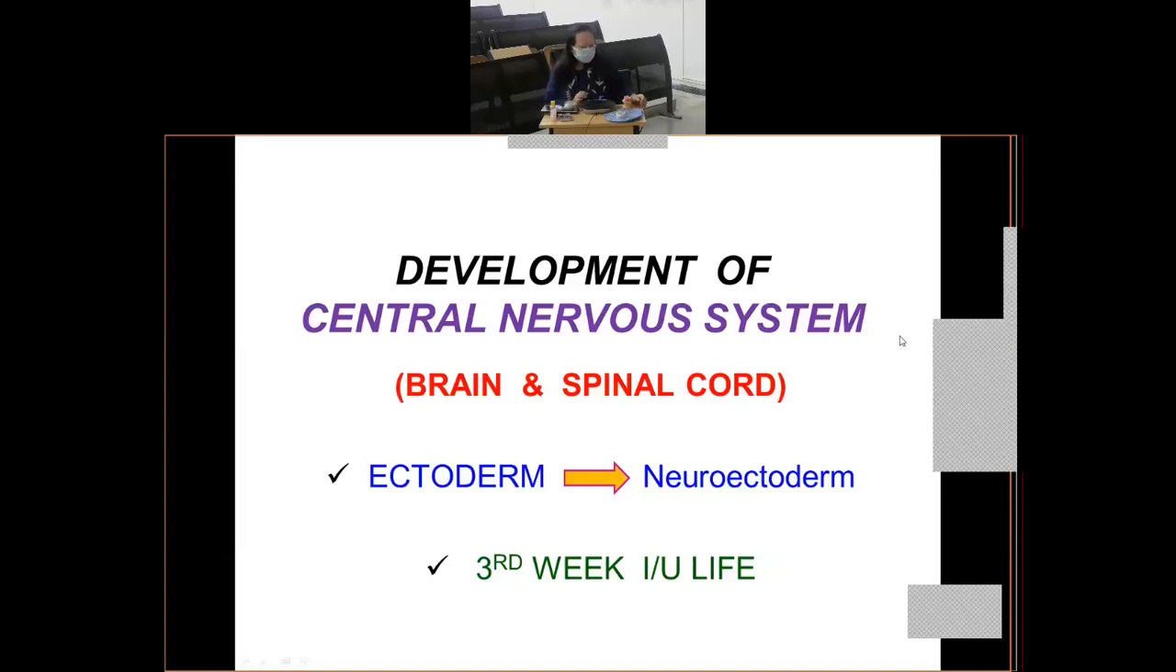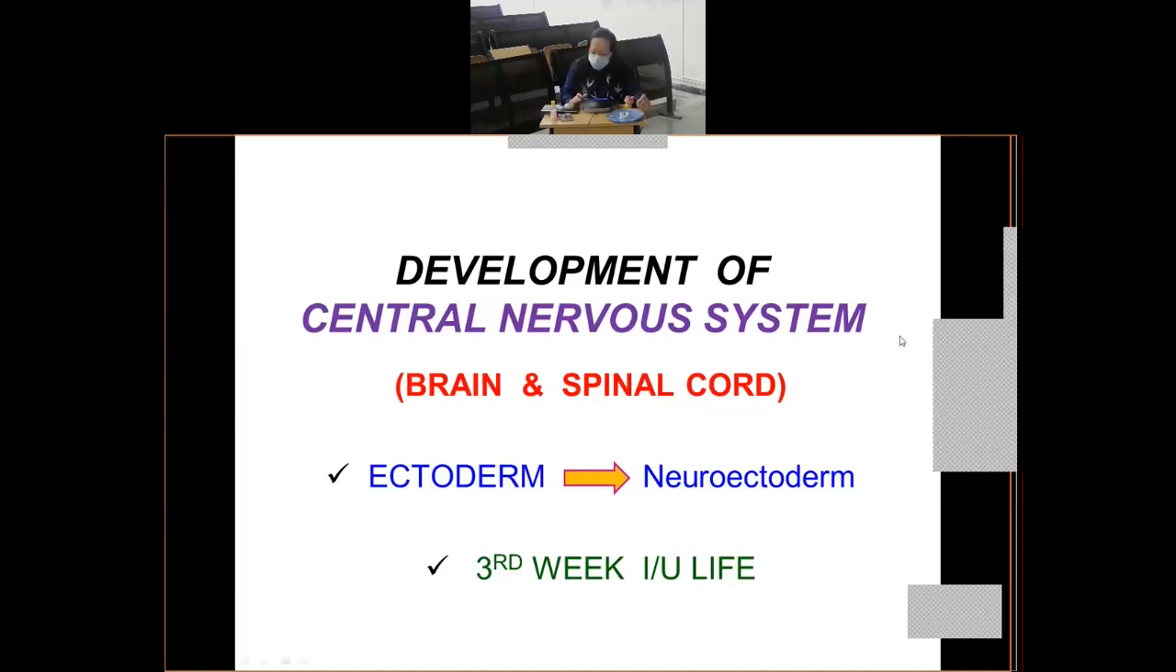So we are going to do the development of CNS. All of you know that when you talk about the central nervous system, what constitutes the central nervous system? As you can see from the slide, in the bracket I've already mentioned, it is your brain and spinal cord. All of you know that. So brain and spinal cord constitute the CNS. I hope it is clear.